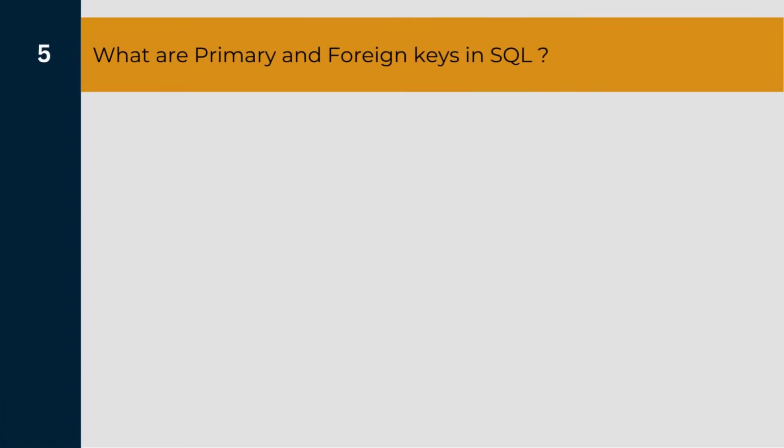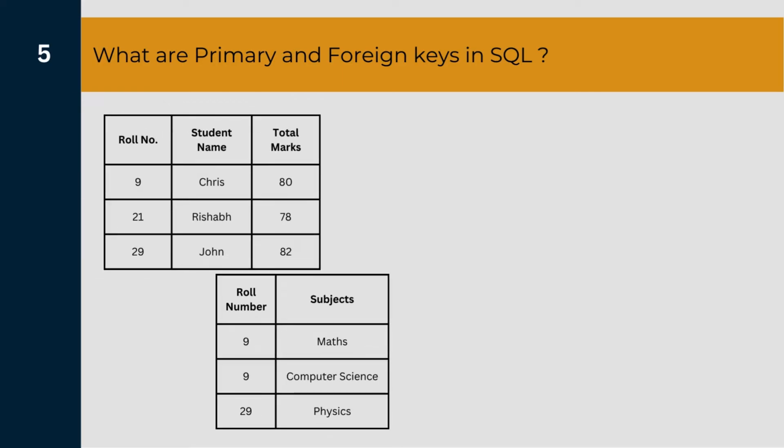Okay, coming to our next question, which is the fifth question. What are primary and foreign keys in SQL? In order to understand this question, let us consider these two tables. The upper table contains the information about the student name and roll number along with the total marks that he or she has obtained in final exams, while the lower table contains the information about the subjects that each student took in their final exams.